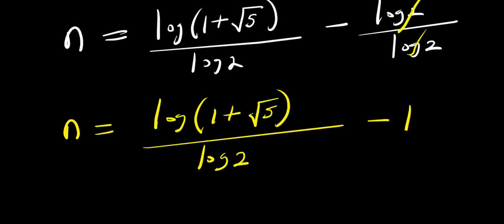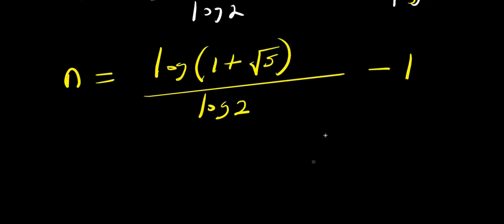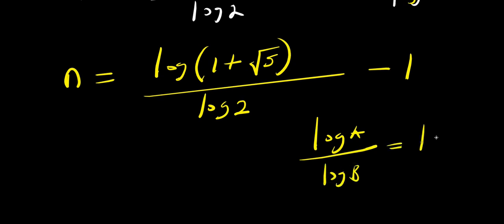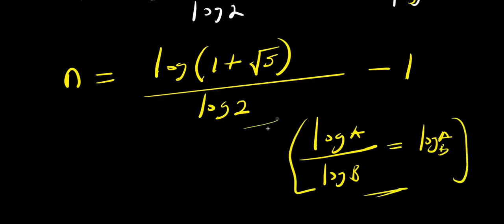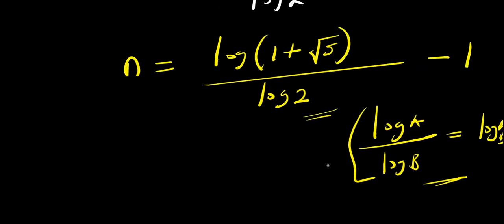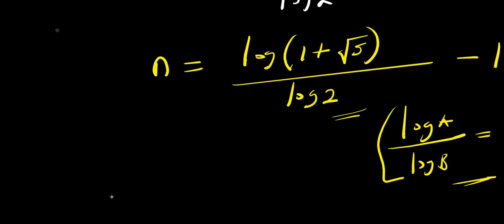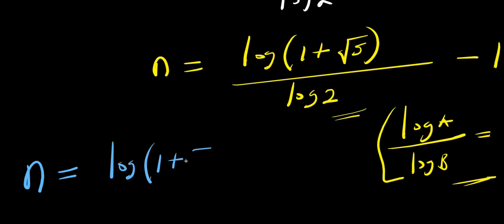Now let's consider this identity again. If you have log a divided by log b, this equals log a to the base of b. Applying this identity here, we are simply going to have n equals log 1 plus root 5 to the base of 2.